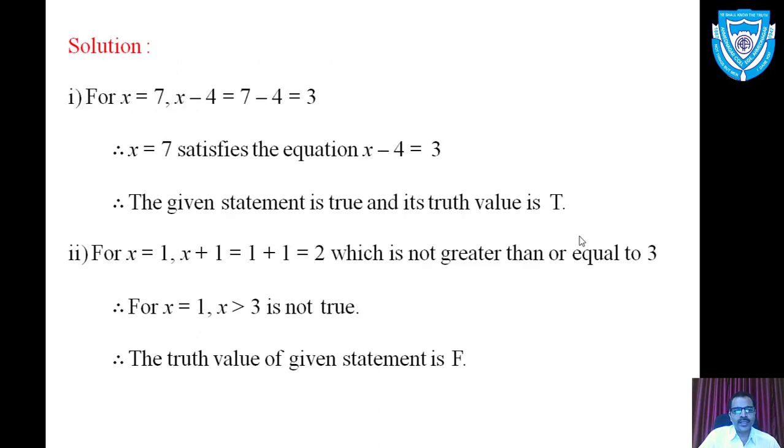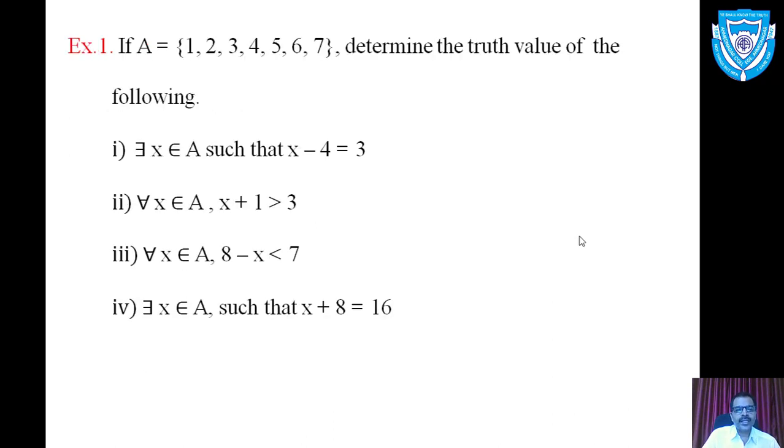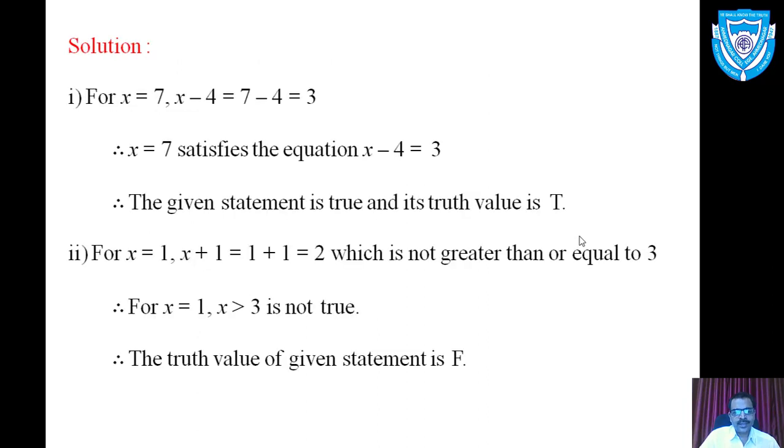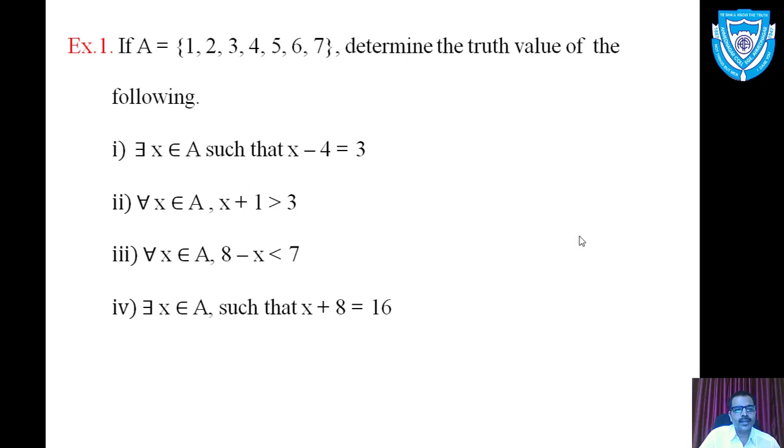Let us move to the solution again. For x is equal to 1, x plus 1 is equal to 1 plus 1 equals 2. Now 2 is not greater than 3, meaning that the value x is equal to 1 disobeys the condition x plus 1 greater than 3, and that's why the truth value of the second quantified statement is false. Move to the third example.